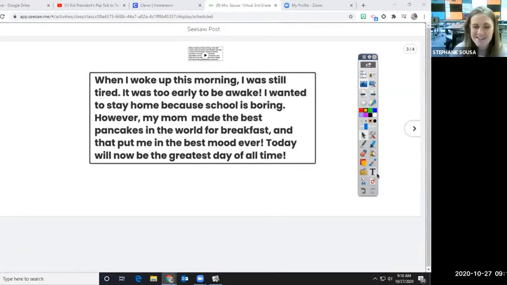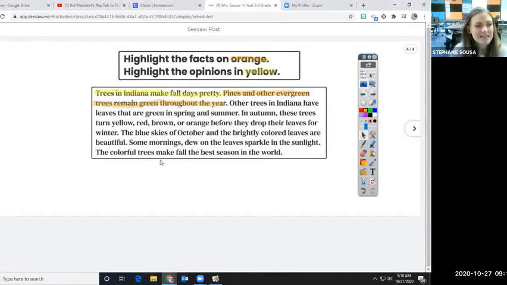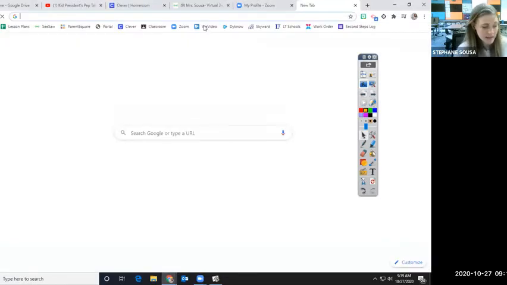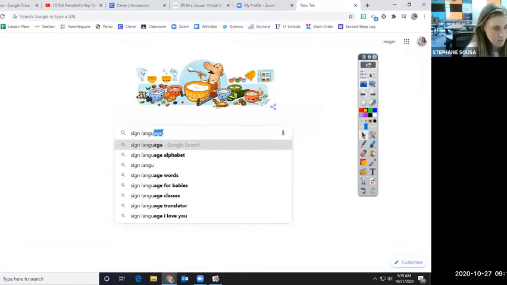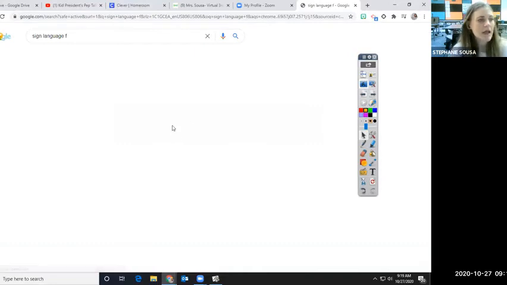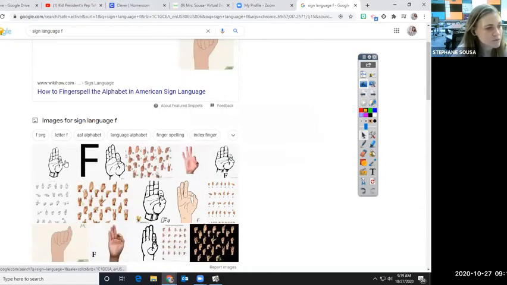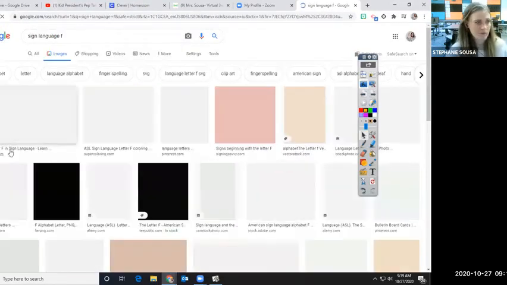All right, awesome. Okay. Last thing that we're going to look at is highlight the facts orange and the opinions yellow. I want your guys' help with this. So here's what we're going to do. You are going to use sign language in your camera. If you think that something is a fact, you are going to show me a sign language F. And I'll pull up a picture so that you can see that. A sign language F looks like this.